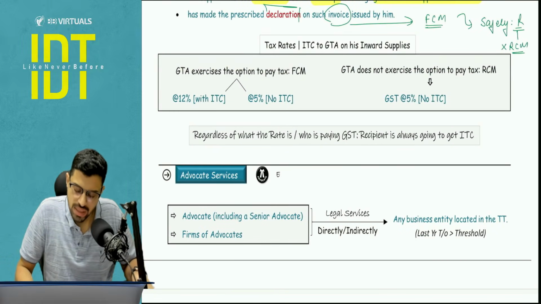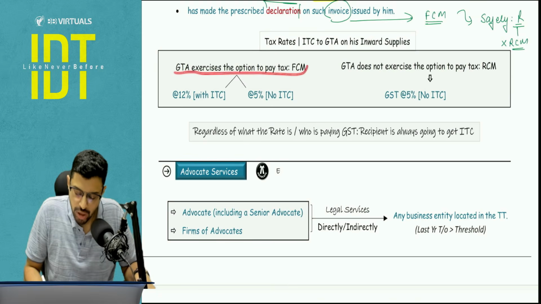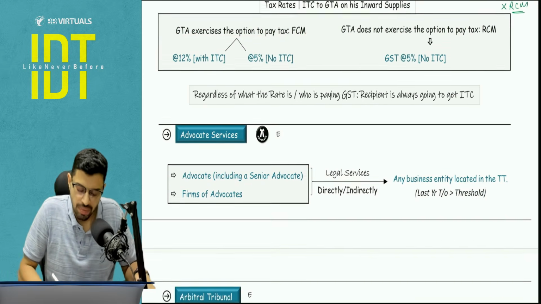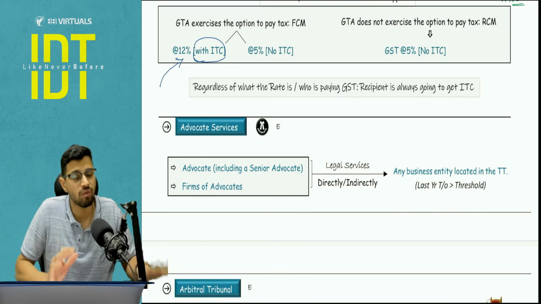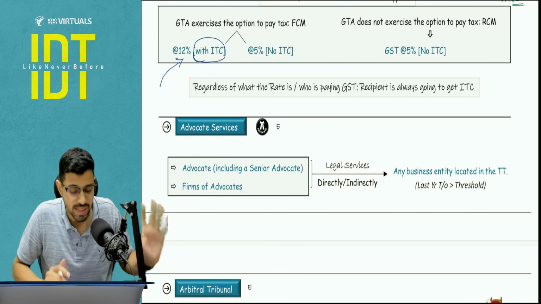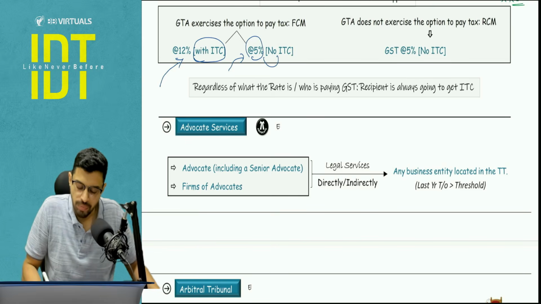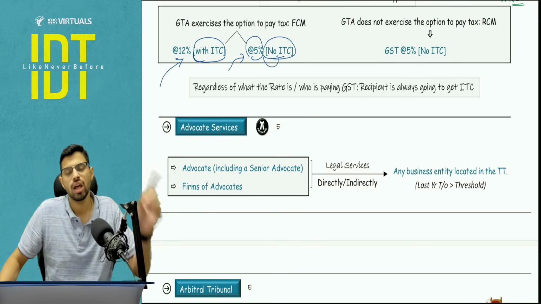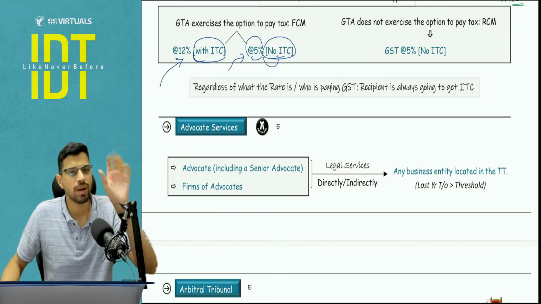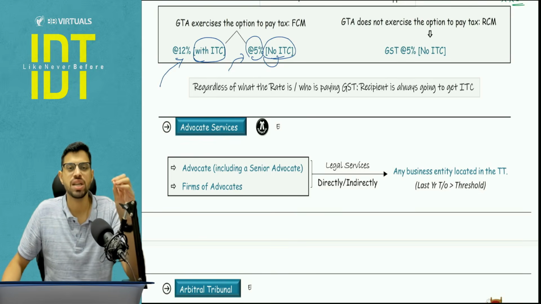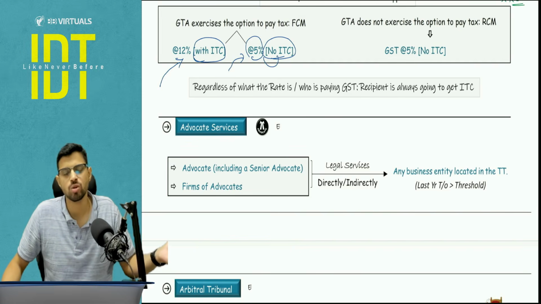Tax rates and what is the ITC related aspect for the supplier. If GTA is exercising the option to pay tax under the forward charge mechanism, he has two particular options. He can go for 12%. In that case, he will receive whatever ITC he wants with respect to inward supplies. And if he wants to go for 5% to ensure that his cost is low, then there will be no ITC whatsoever. Now you may be wondering, sir, why this kind of option exists with respect to the GTA. Understand that for a GTA, the major supply is petrol and petroleum products, which is currently outside the scope of GST.